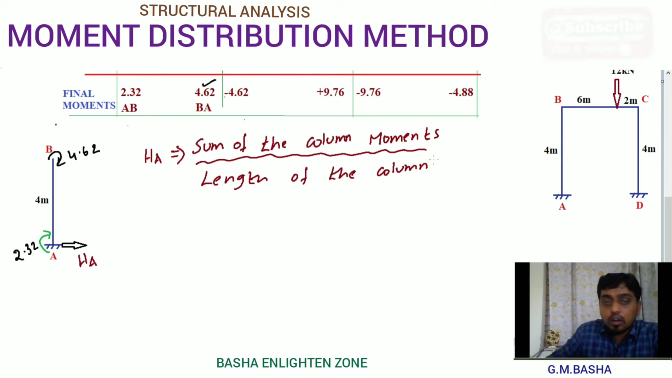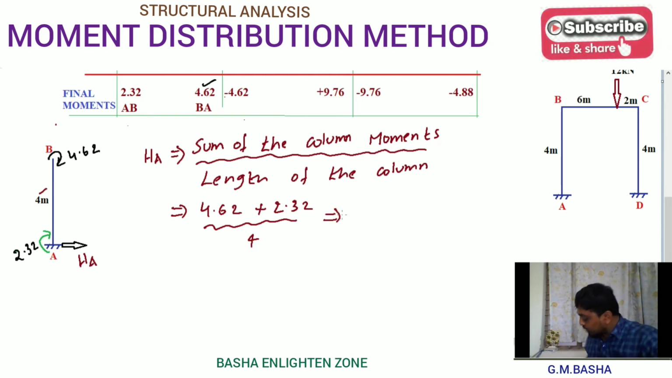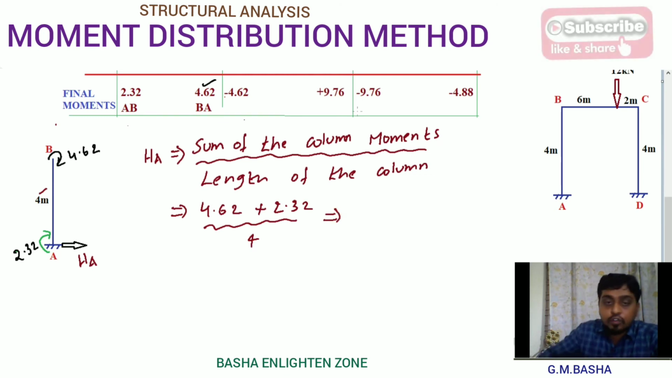So what are the column moments here? That one will be 4.62 plus 2.32. So those two are the column moments, divided by the length of the column, which is 4 meters. So you add this and divide by 4, directly you will get 1.74 kilonewtons. 1.74 kilonewtons.